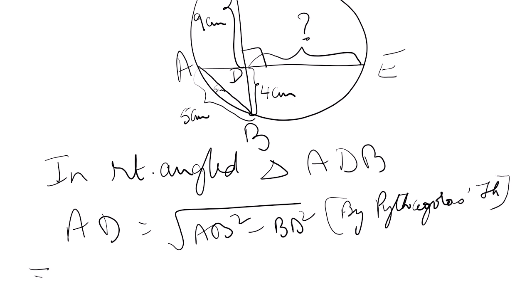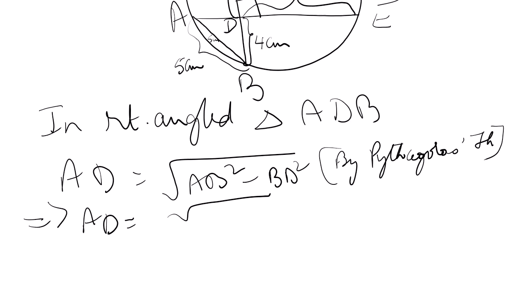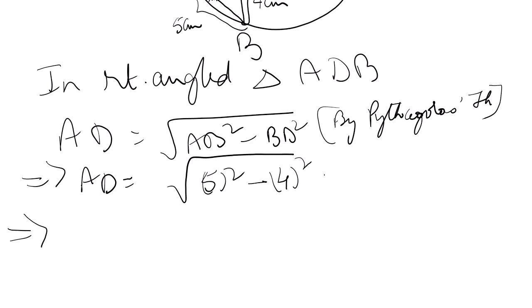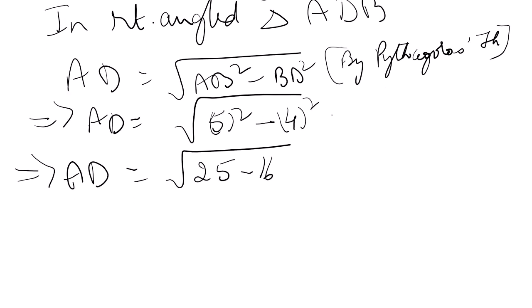By Pythagoras theorem, AD is equal to square root of AB is how much? 5 square minus BD is how much? 4 square. So AD square is 25 minus 16, which is 9.